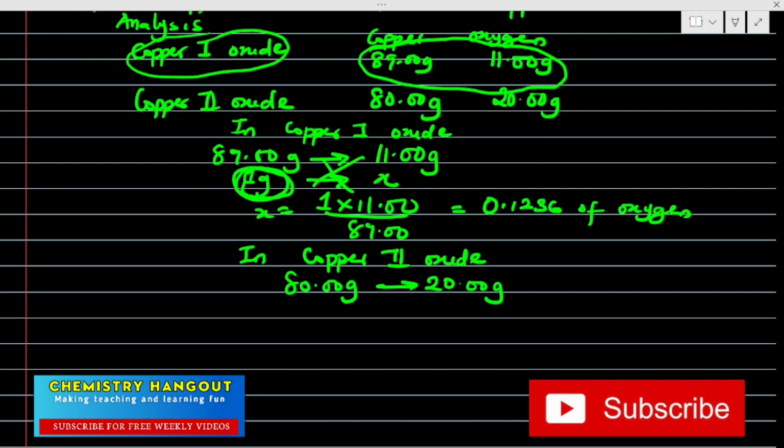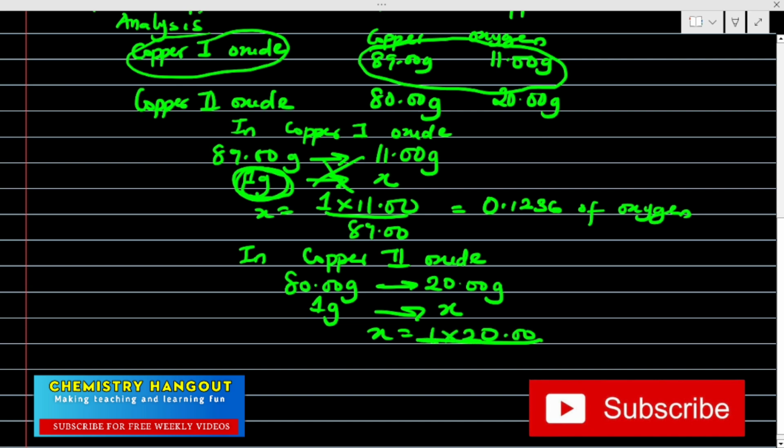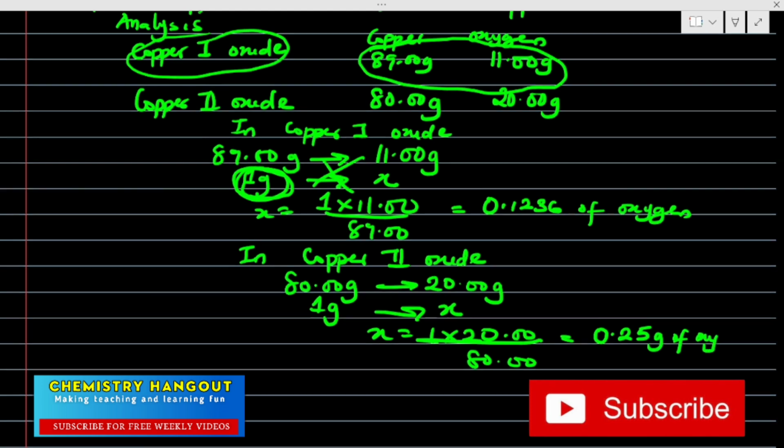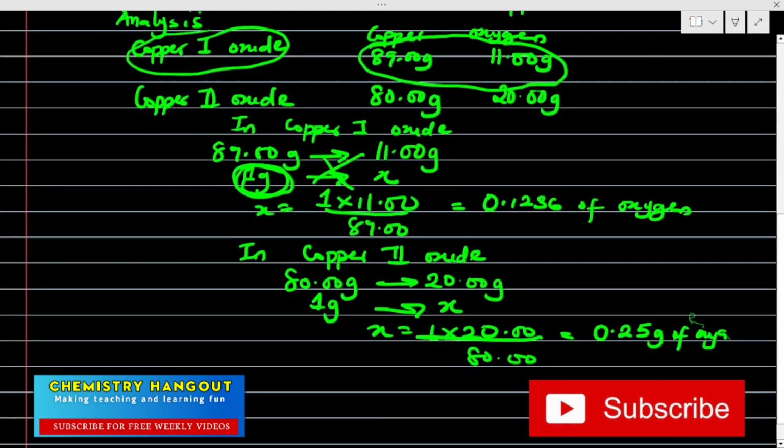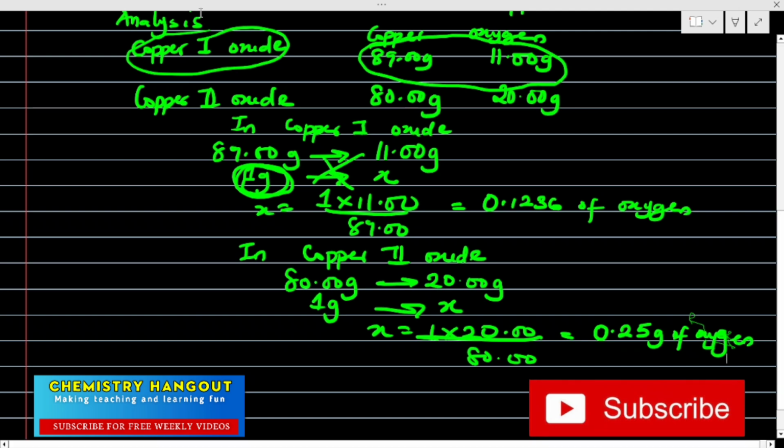Since we have fixed the copper to be 1 gram here, 1 gram here also is going to give me X of this. So X is going to be 1 times 20.00 over 80.00. If I use my calculator for that, I'm getting around 0.25 gram of oxygen. I hope this is clear. 0.25 gram of oxygen.